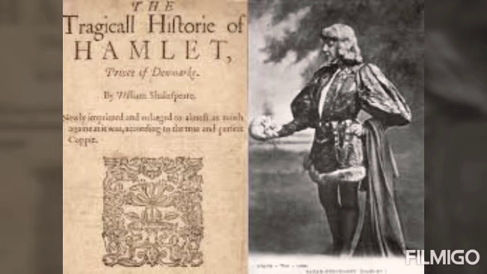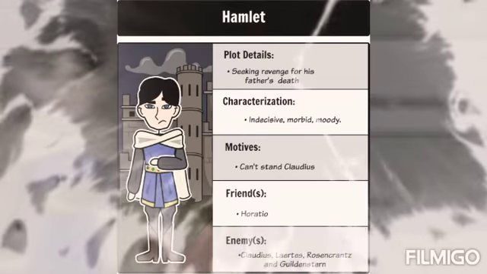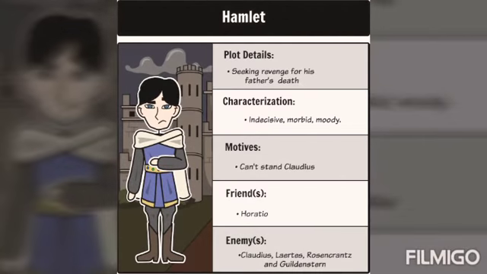The characters in the play are, first, Hamlet, a major character, who is a prince of Denmark and son of the king and Queen Gertrude. Late King Hamlet is the old king. Next, Claudius, Hamlet's uncle and stepfather. After the death of Hamlet's father, Claudius becomes the father of this Hamlet, as he married Hamlet's mother. Gertrude is Hamlet's mother and Claudius's wife, after he marries her following the death of Hamlet's father.